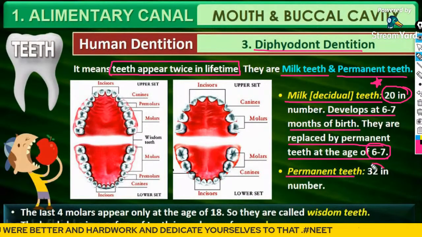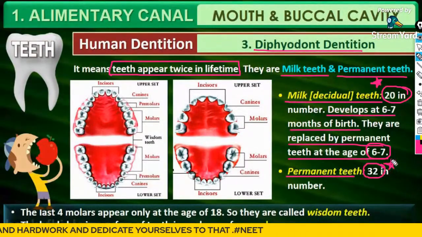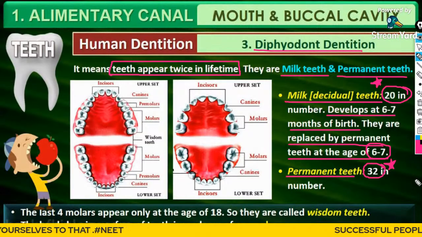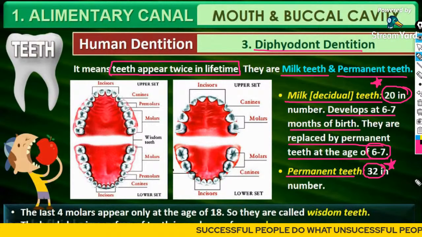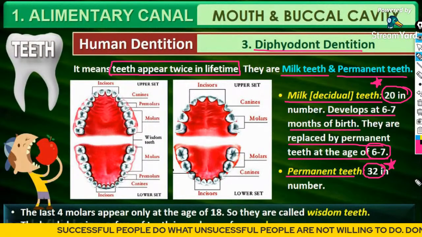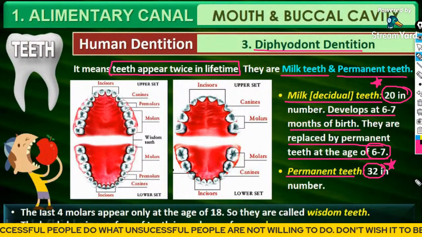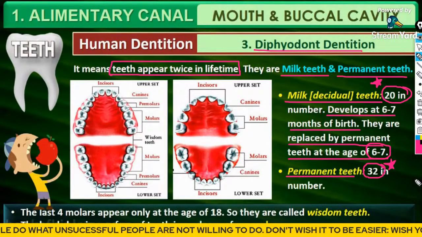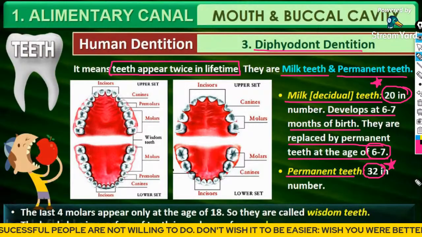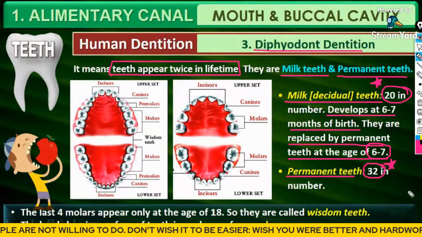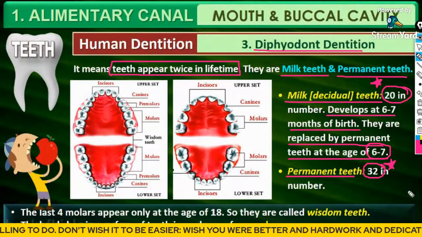Permanent teeth are actually 32 in number. Previous year questions. Okay, please bookmark it or highlight it in your NCERT, or take it down in your NCERT. Milk teeth or deciduous teeth are 20 in number. They develop at 6 to 7 months after birth and are replaced by the age of 6 to 7. Whereas permanent teeth are 32 in number.